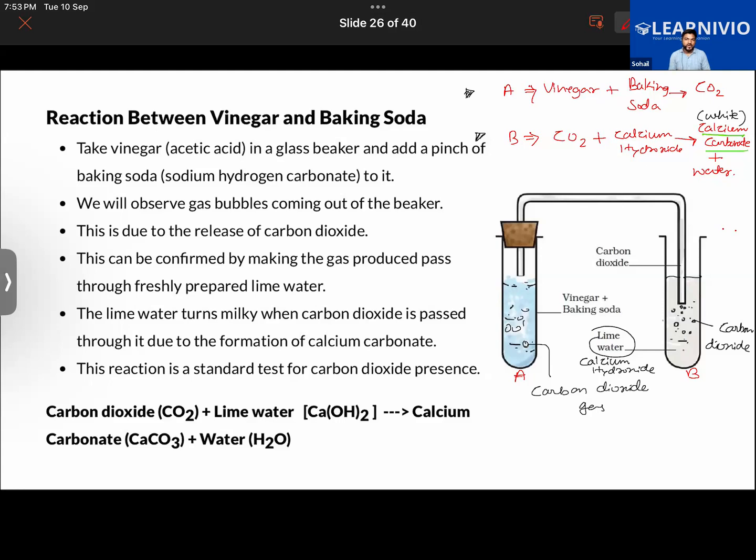And along with that, water is also formed.